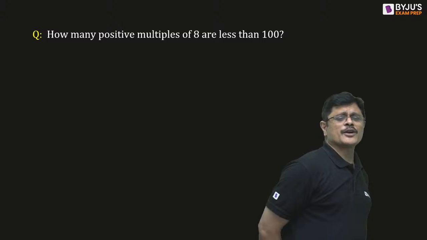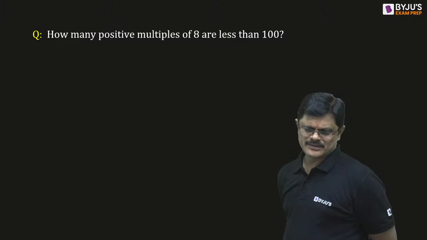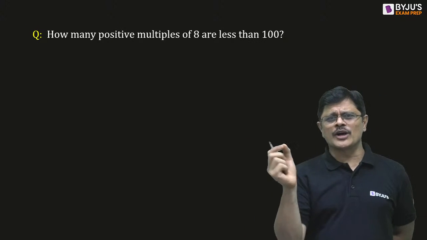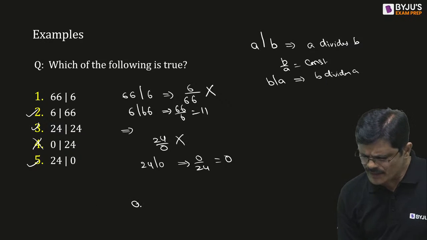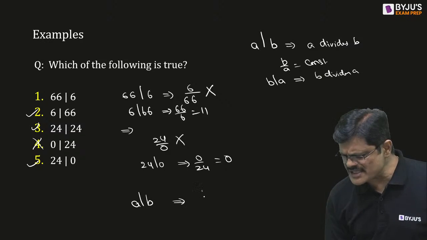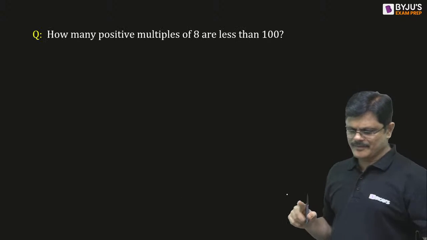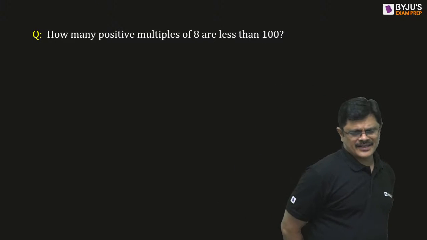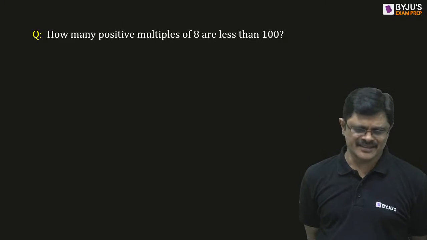Next concept, we are talking about multiples. Of course, they are all related to the divides and multiple concept. If A divides B, B is a multiple of A. Note this: when A divides B, obviously B is a multiple of A. So how many positive multiples of 8 are less than 100? You have to find the multiples of 8 which are less than 100.